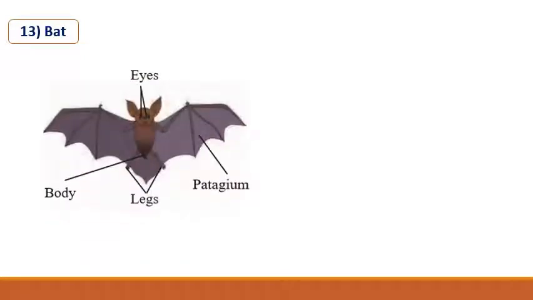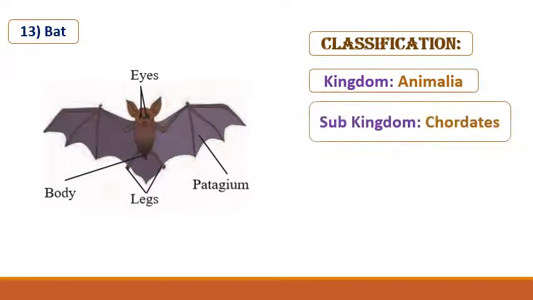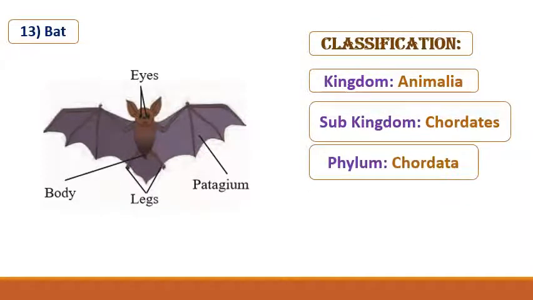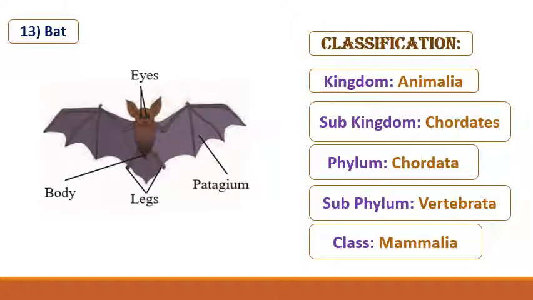Last one, bat. Classification: Kingdom Animalia, subkingdom Chordates, phylum Chordata, subphylum Vertebrata, and class is Mammalia. Yes, the presence of mammary glands is a typical character of Mammalia. These animals are warm-blooded. Exoskeleton is in the form of hairs or fur. Examples: elephant, human beings, kangaroo, dolphin, bat, etc.